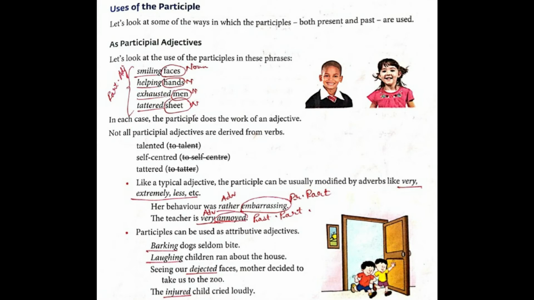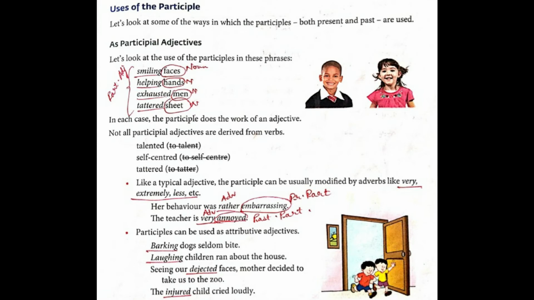Here we shall discuss now about the uses of the participle. Let's look at some of the ways in which the participles, both present and past, are used. As participial adjectives, let's look at the use of the participles in these phrases.